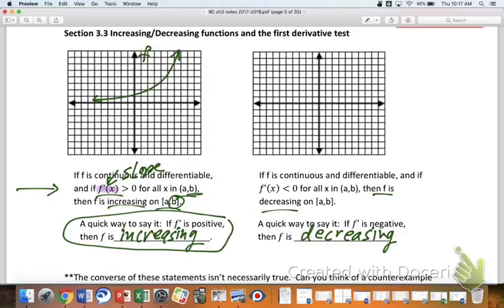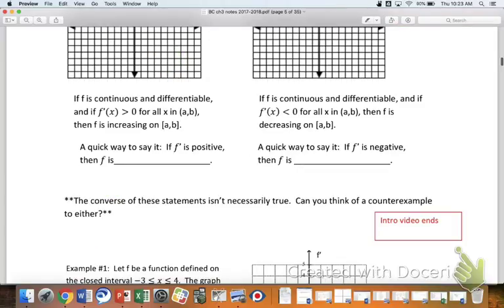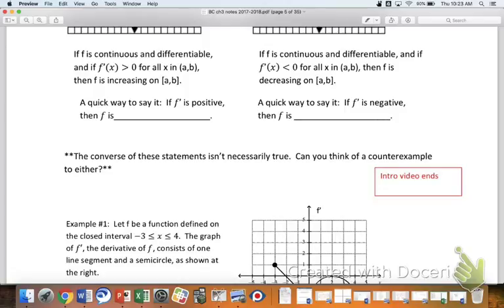Okay, and then I think there's one more little piece of info here. This kind of gets to Liz's question a little bit. The converse of a statement, which is just the switcheroo where you switch the ordering, is not necessarily true. Can you think of a counterexample to either? I know we only have a minute and a half. Sorry, this maybe is more of a 5-minute question.